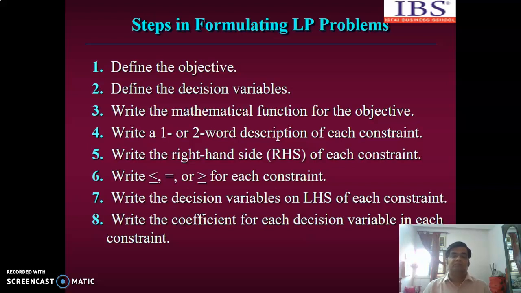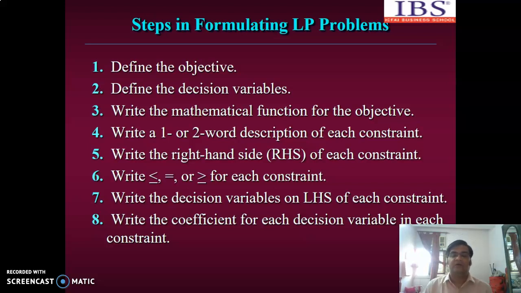The number of units of each of the 2 products that they are going to produce is a decision variable. Step 3 is to write the mathematical function for the objective. I will show you how to write a mathematical function. The next step is to write a one or two line description of each constraint. Now what is the constraint all about?